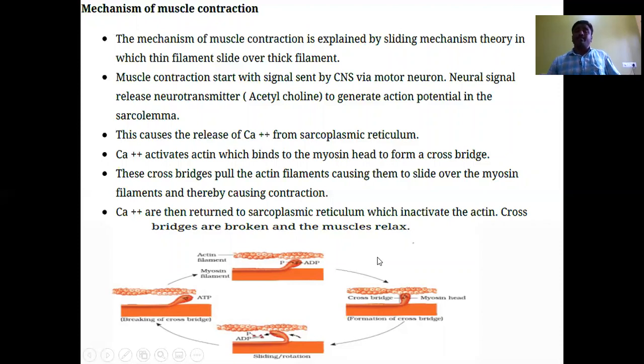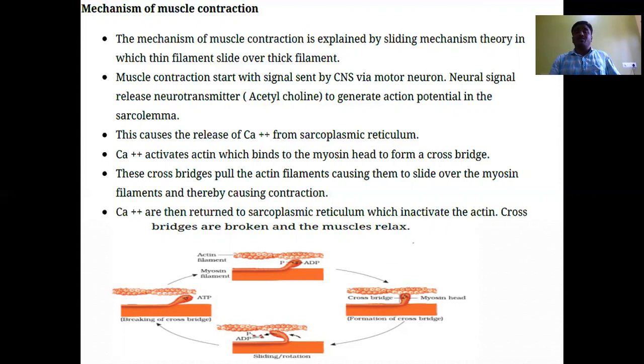Next, again by hydrolysis of ATP, energy is produced. By utilization of that energy, the myosin head again binds with the actin filament. Again, the power stroke and recovery stroke take place. Here, the formation of the cross bridge, power stroke, and recovery stroke together are called the cross bridge cycle.